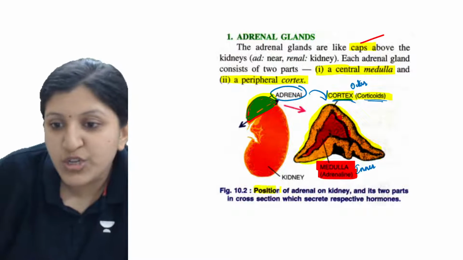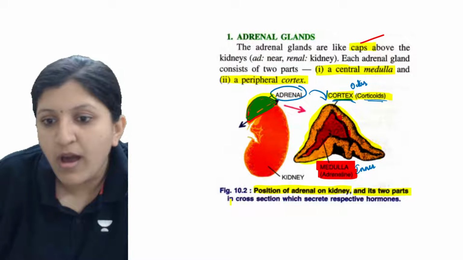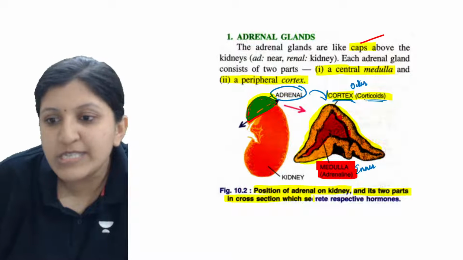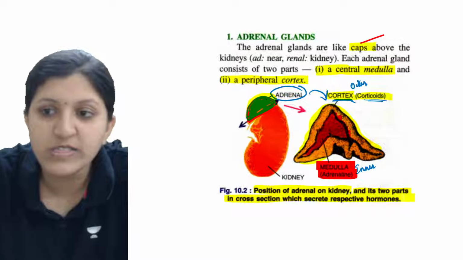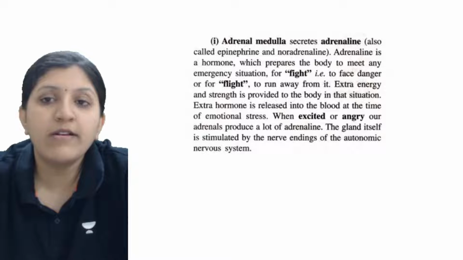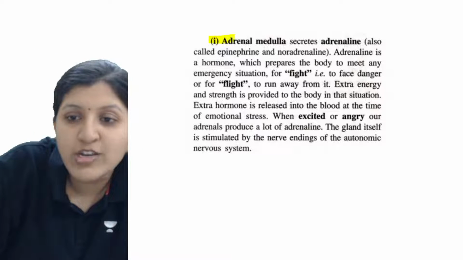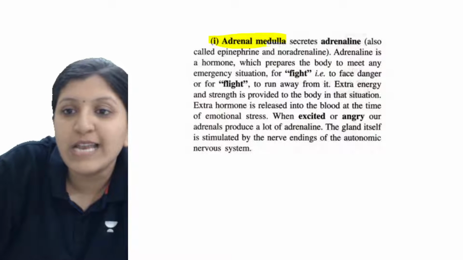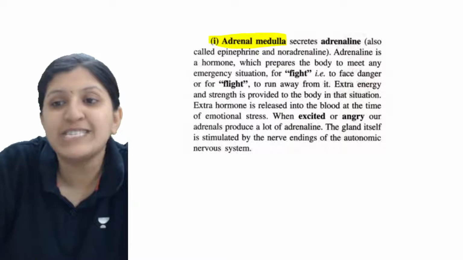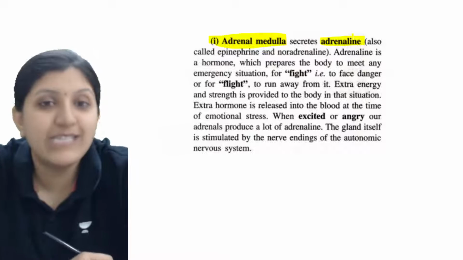So the position of the adrenal on the kidney and its two parts in cross section, which secrete respective hormones, are the ones you need to know, as different hormones are being synthesized. Moving on to the adrenal medulla, this is the center part, inside, responsible for adrenaline secretion.